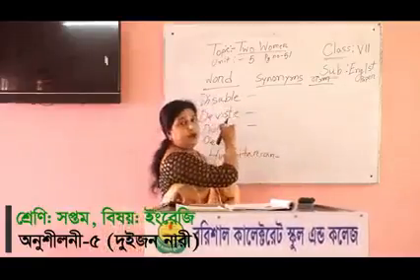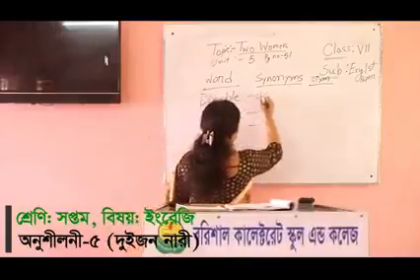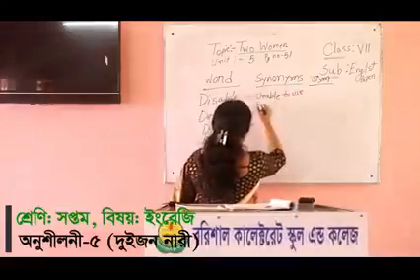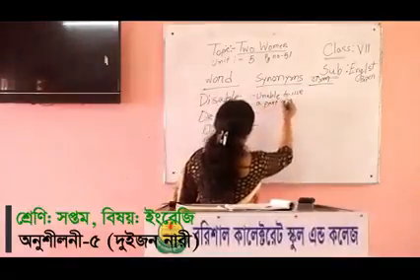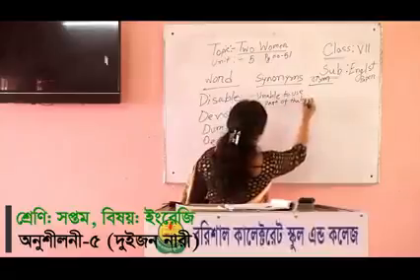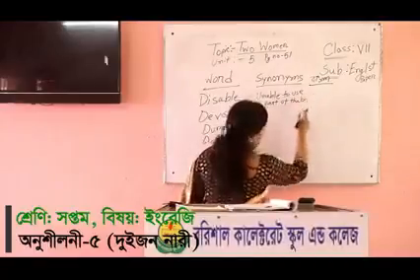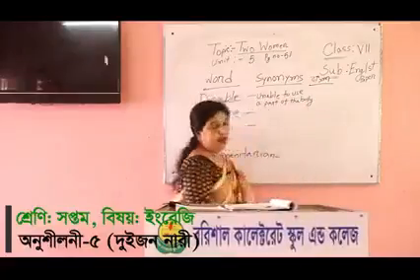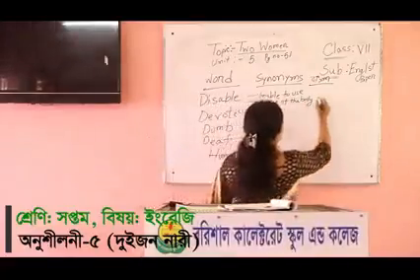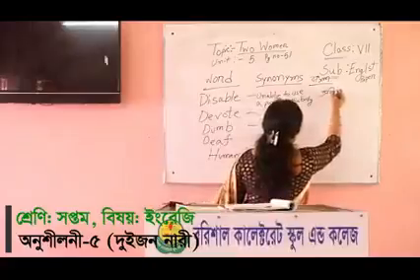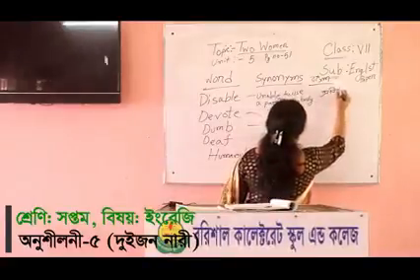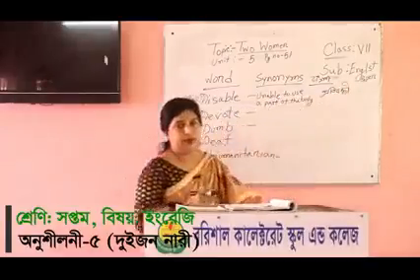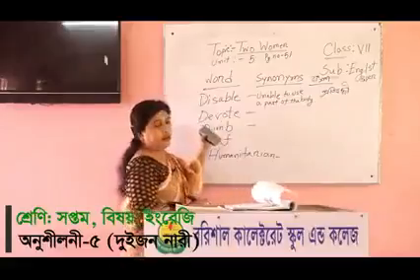At first, disable. What is the meaning of disable? In synonym, unable to use a part of the body. In Bangla, disable is প্রতিবন্ধী অথবা বিকলাঙ্গ. প্রতিবন্ধী, in Bangla, disable is প্রতিবন্ধী.